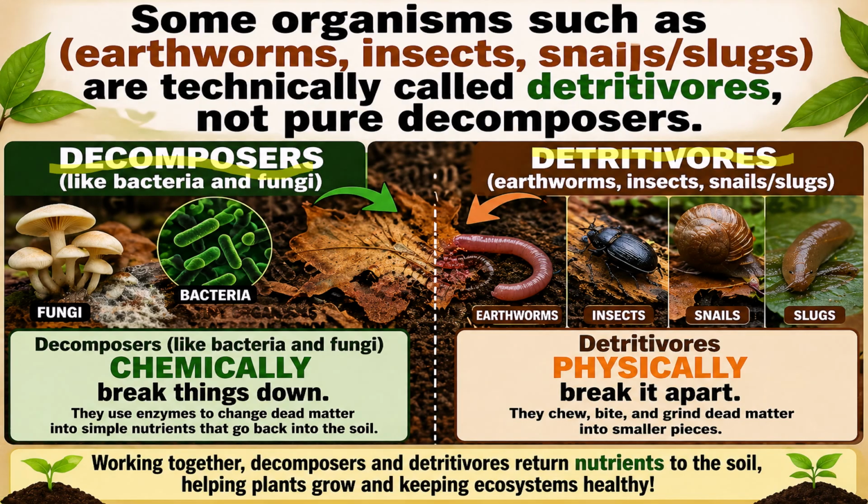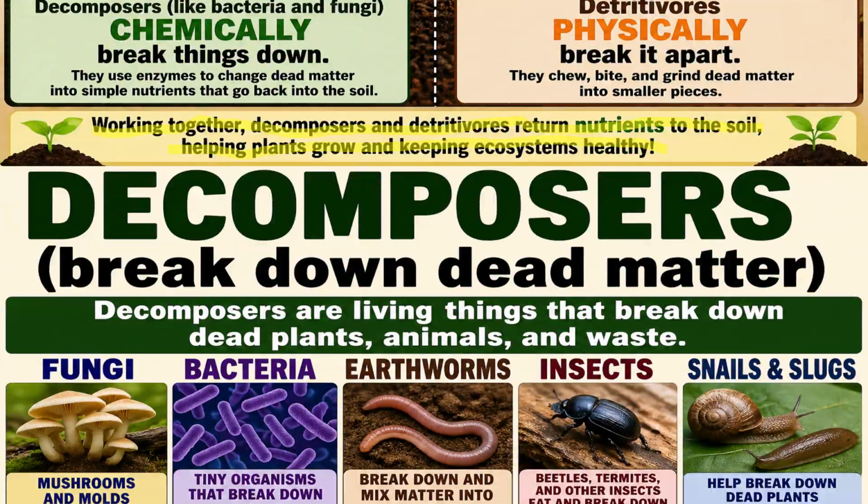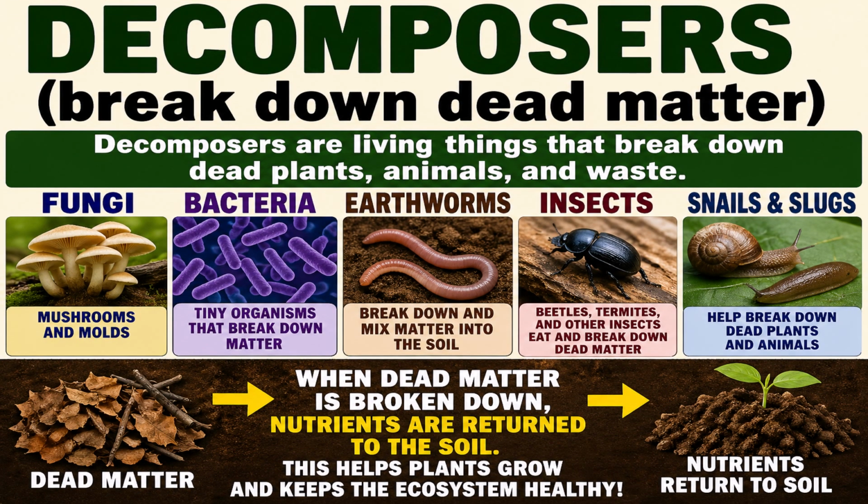They can chew, bite, and grind dead matter into smaller pieces. Either way it goes, working together, decomposers and detritivores return nutrients to the soil by helping plants grow and keeping ecosystems healthy. Decomposers break down dead matter. Decomposers are living things that break down dead plants, animals, and waste. Fungi are things such as mushrooms and molds. Bacteria are tiny organisms that break down matter.